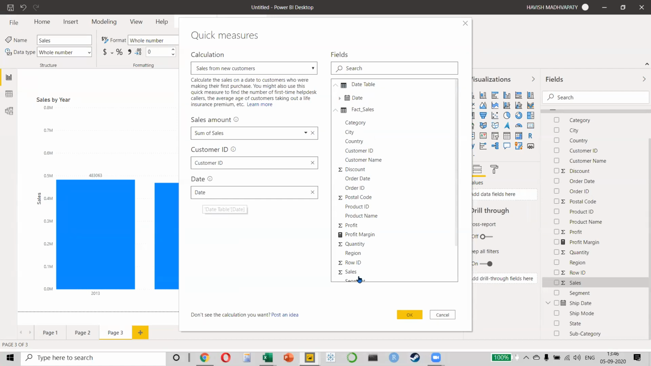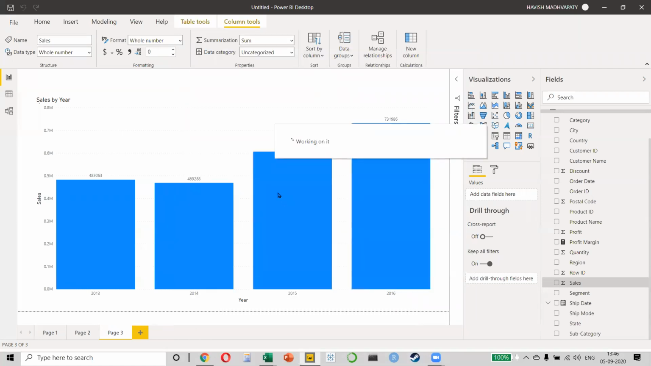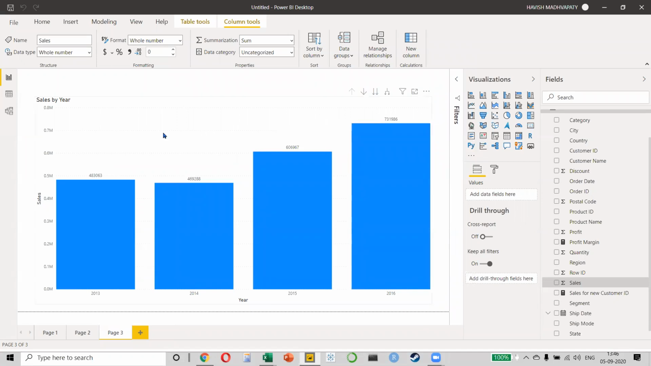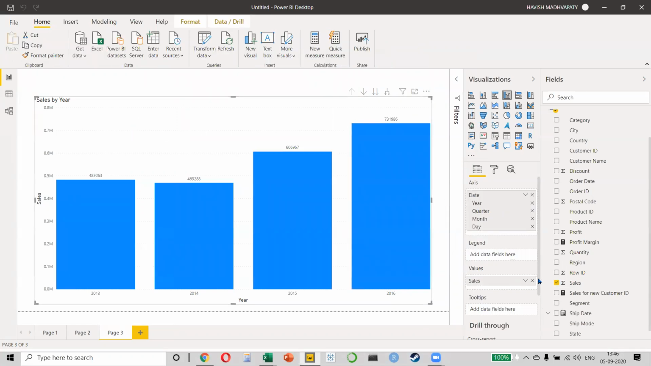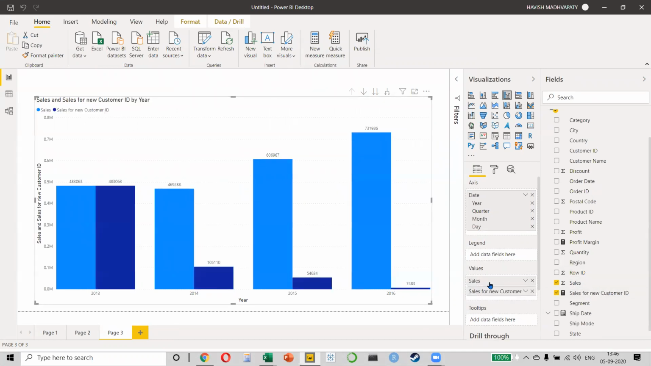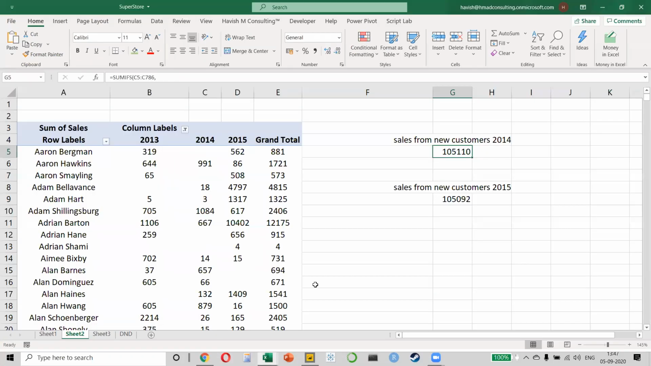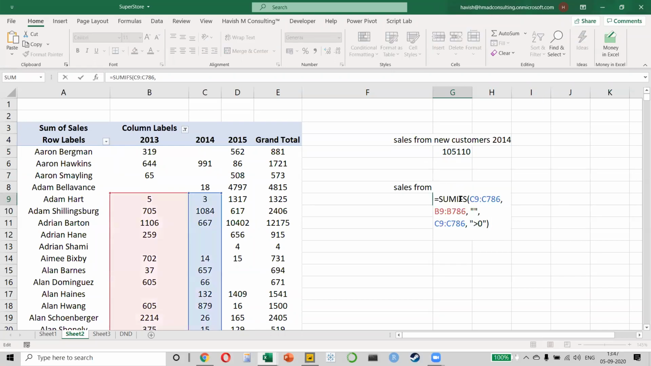What will happen is that when I click on OK, obviously a new calculation will be created. Let me keep the sales value as well. I'll keep my sales for new customer ID in this. Do you see this, everyone? 1,05,110. Second one is 54,684. Let's verify the numbers. 1,05,110.